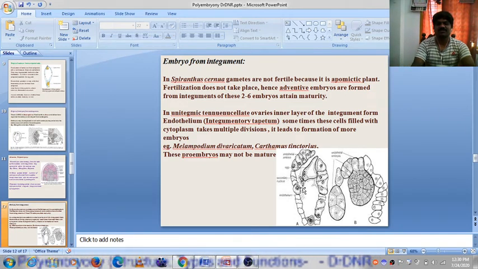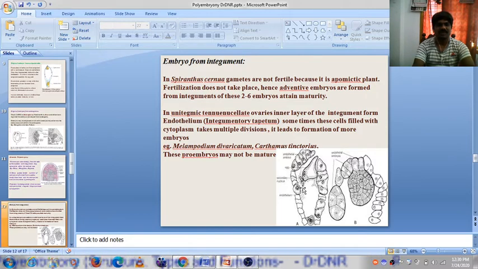In Spheronthus cernua, the gametes are not fertile because it is an apomictic plant. Fertilization does not take place. Hence, adventitious embryos are formed from the integuments. So the fertilization has not happened naturally. Then what happens here is that adventitious embryos are formed from the integuments. Some here, these 2 to 6 embryos, attain their maturity.